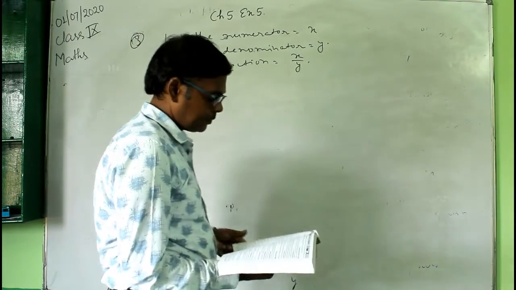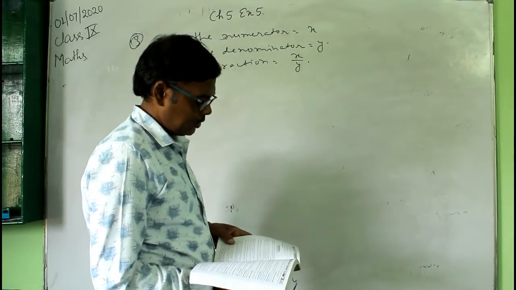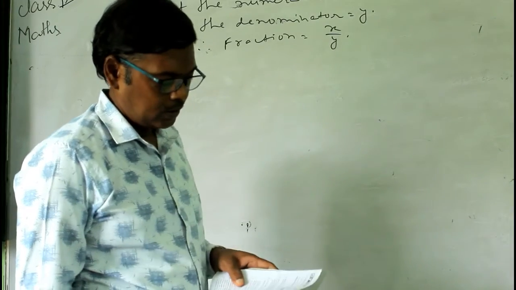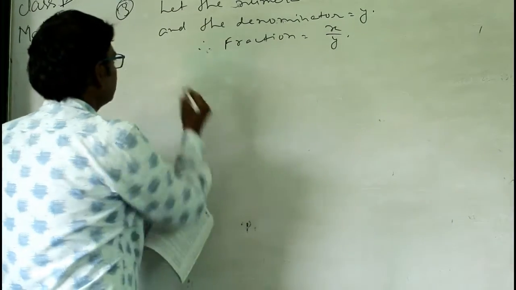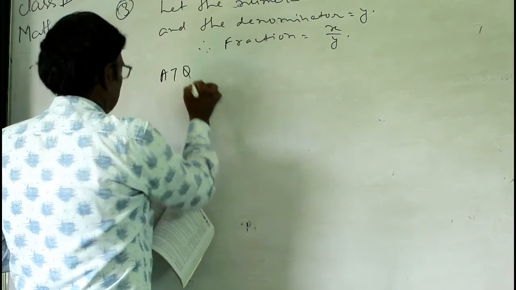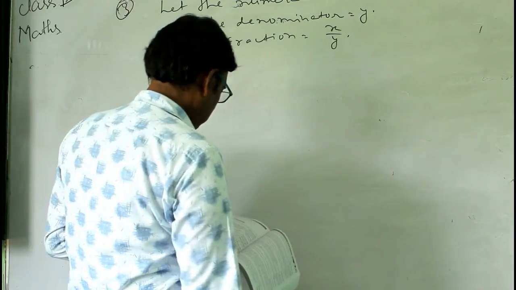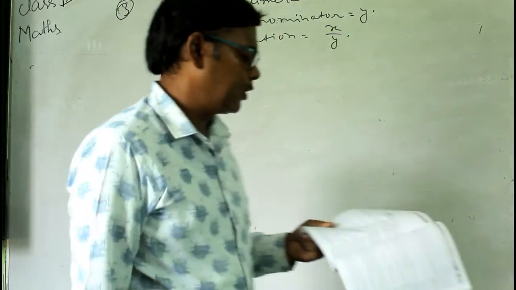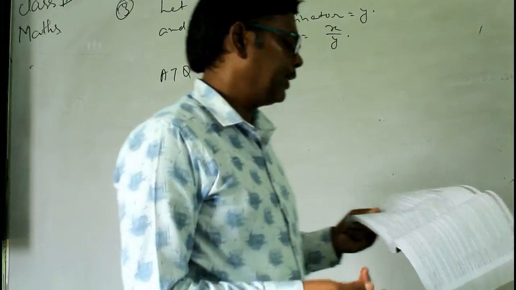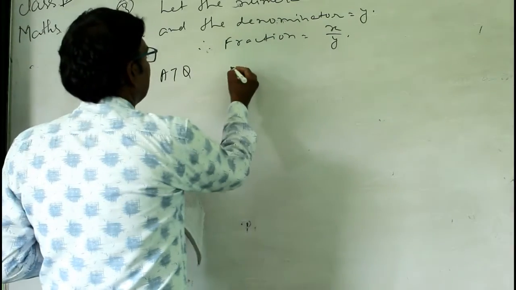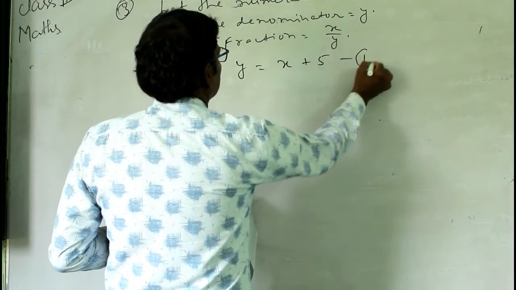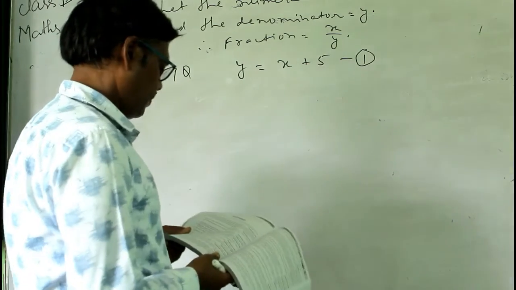Now here we are given the condition that the denominator of a proper fraction is 5 more than its numerator. So according to the question, the denominator is 5 more than its numerator. That is y equal to x plus 5. So this is equation number 1.